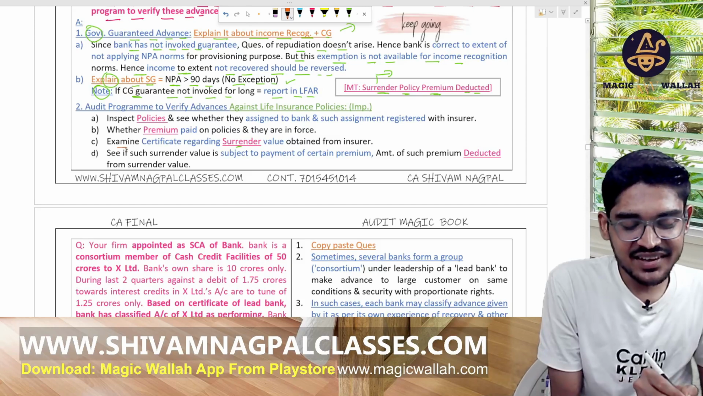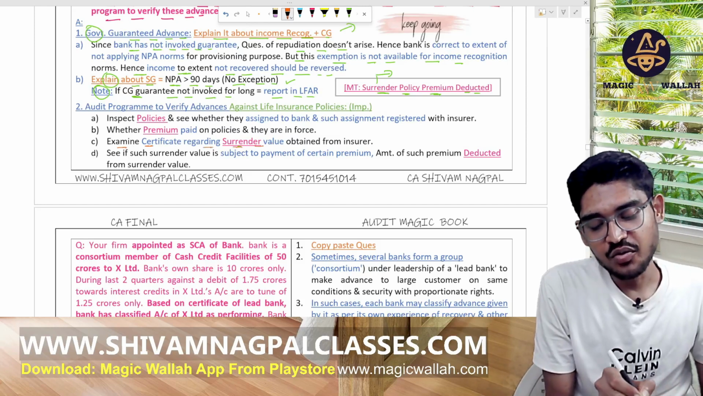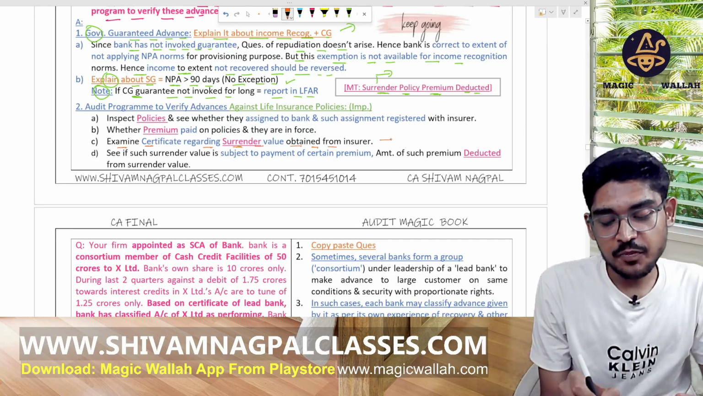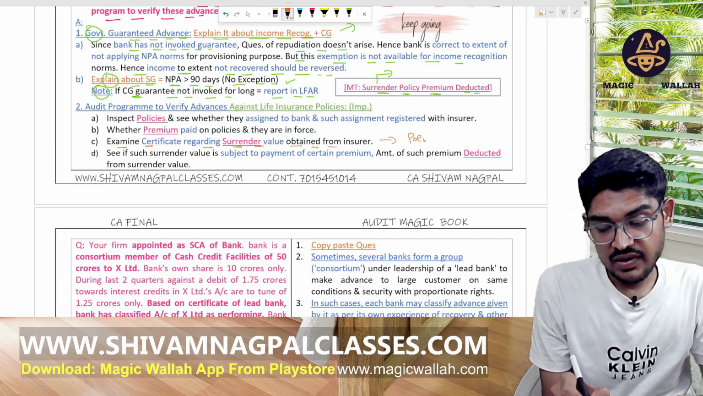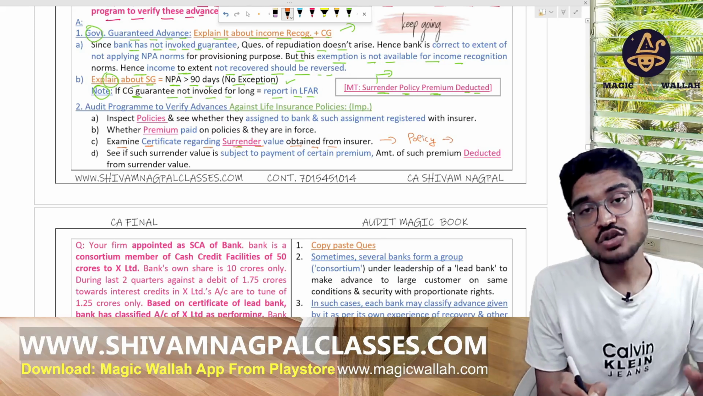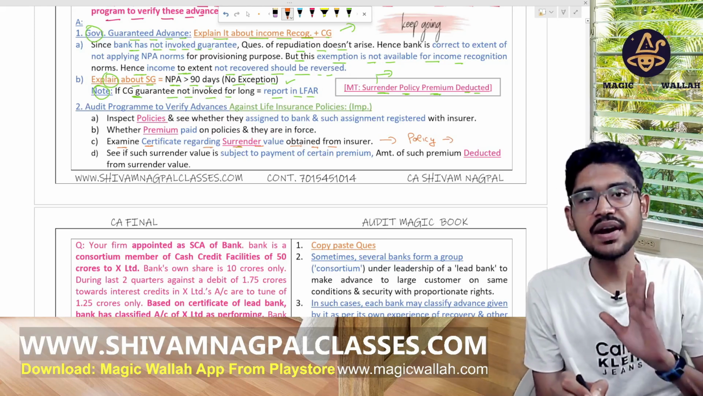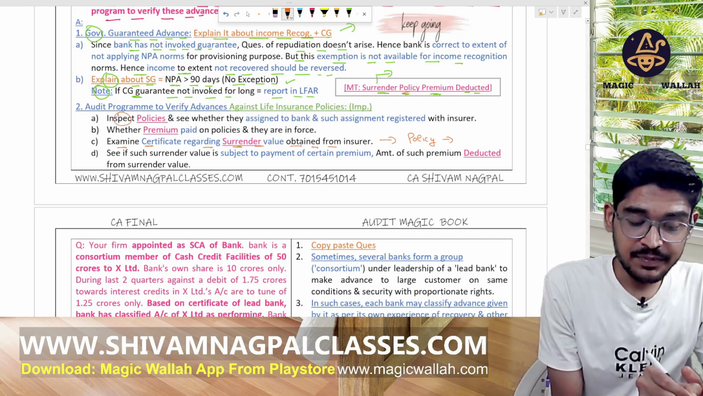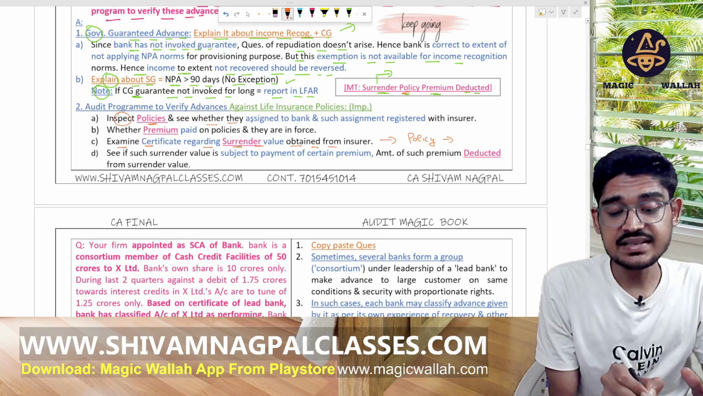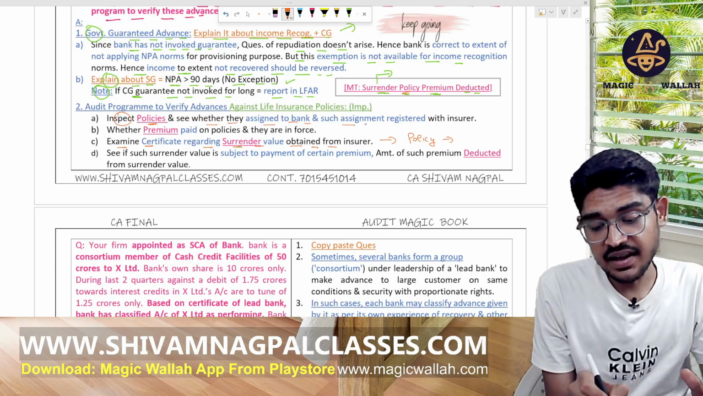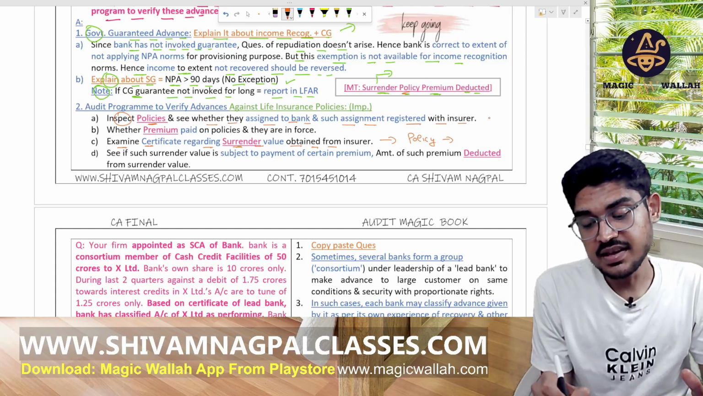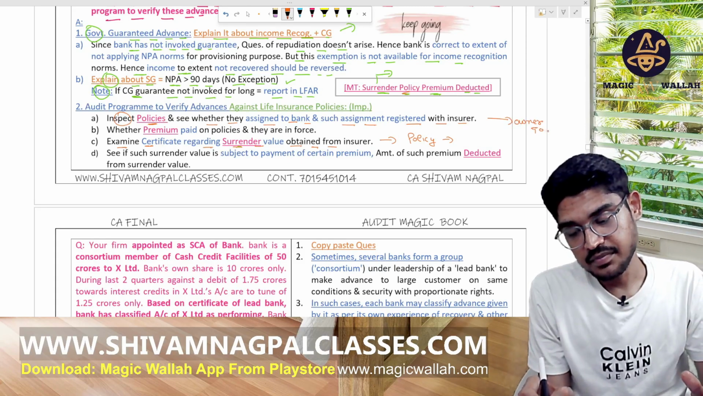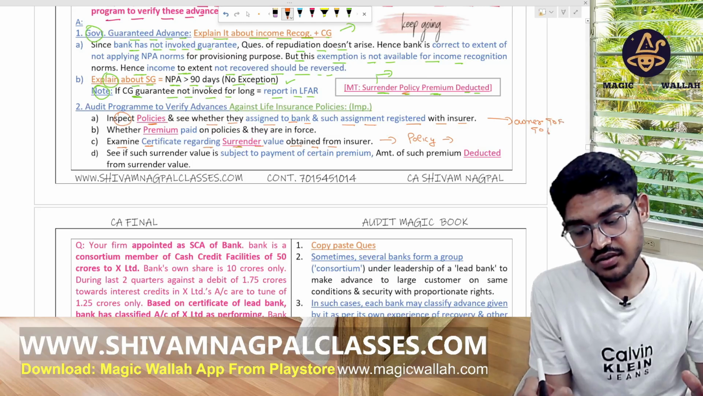So examine the certificate regarding the surrender value obtained from the insurer. If we surrender this policy to the insurance company, how much money will we get from that? Verify that. Now inspect the policies and see whether they are assigned to the bank and such assignment is registered with the issuer, meaning its ownership is transferred to the bank's name.